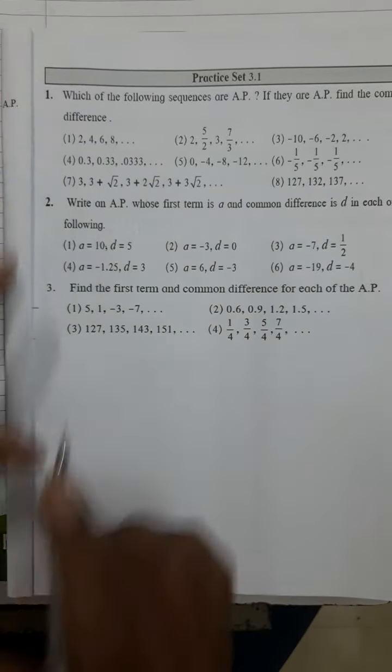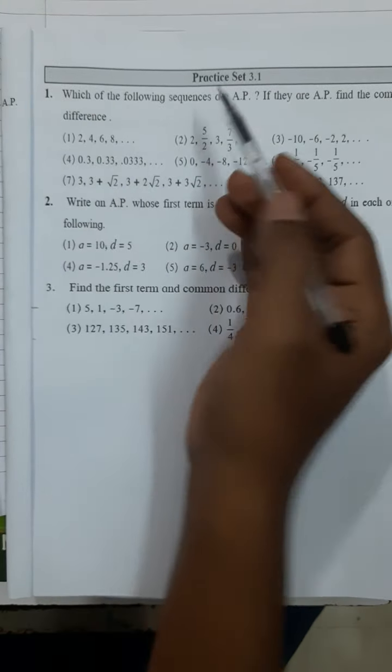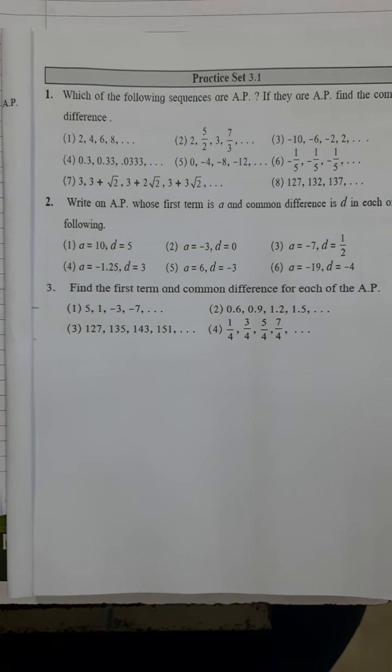Which of the following sequences are arithmetic progressions? Here, like what we had done before also: if it is a quadratic equation, the first question is whether you are able to identify the quadratic equation. That is what they are telling you: determine if the following equations are quadratic equations. That is what they will ask you.